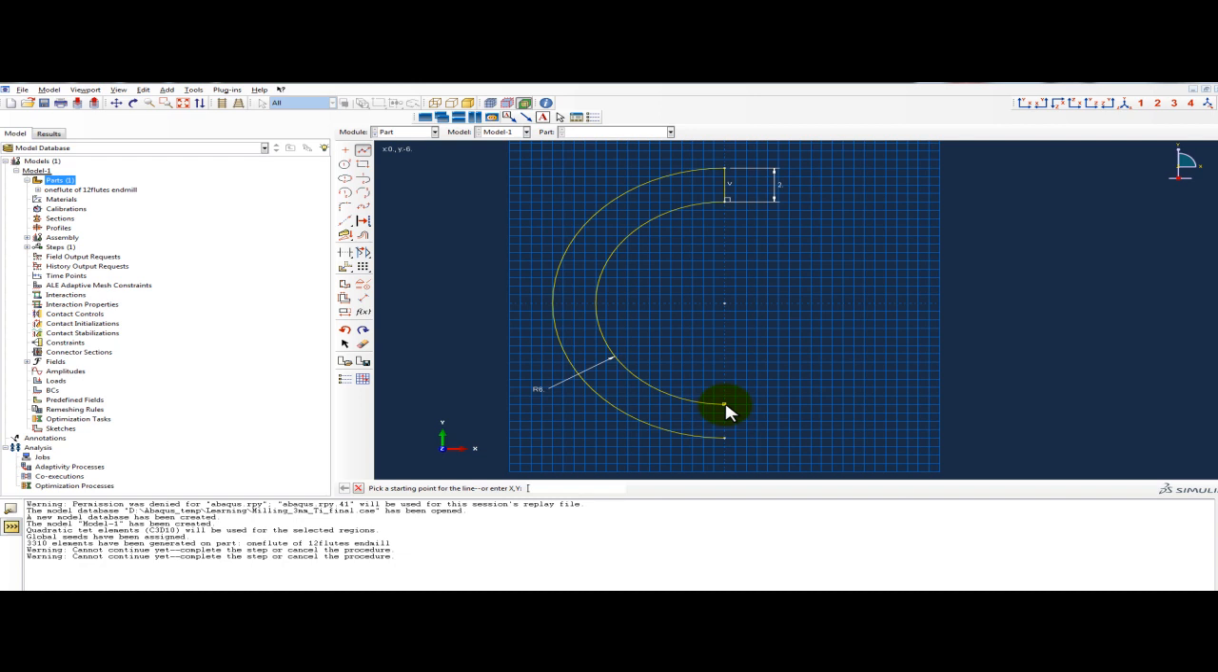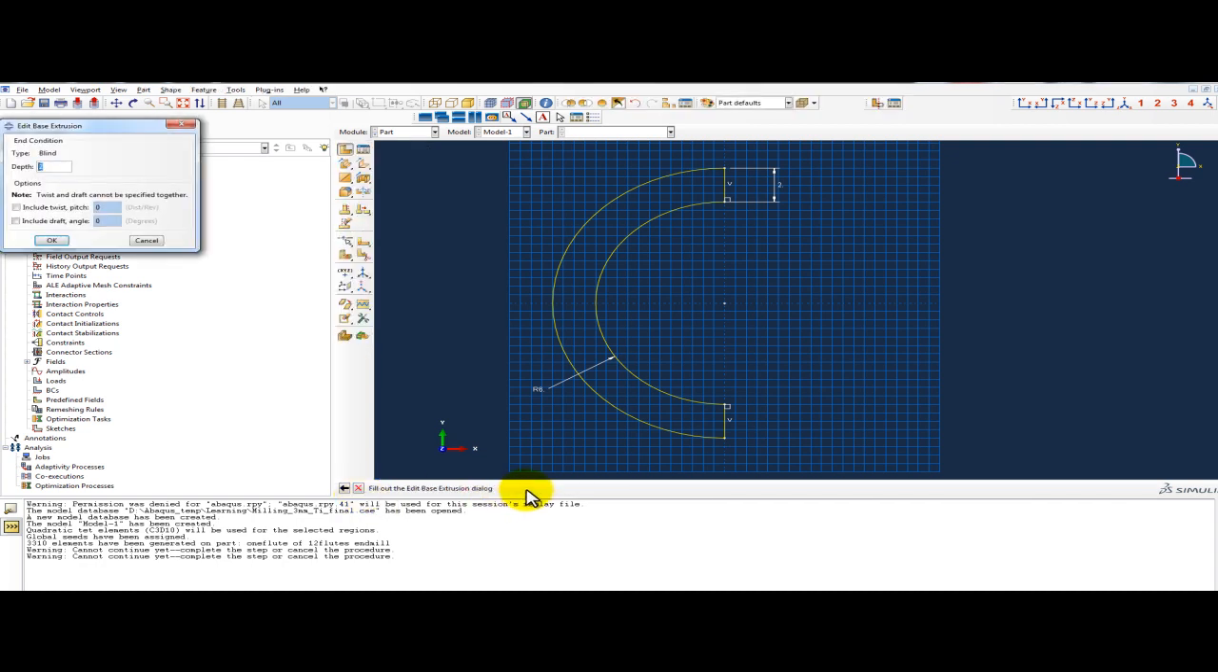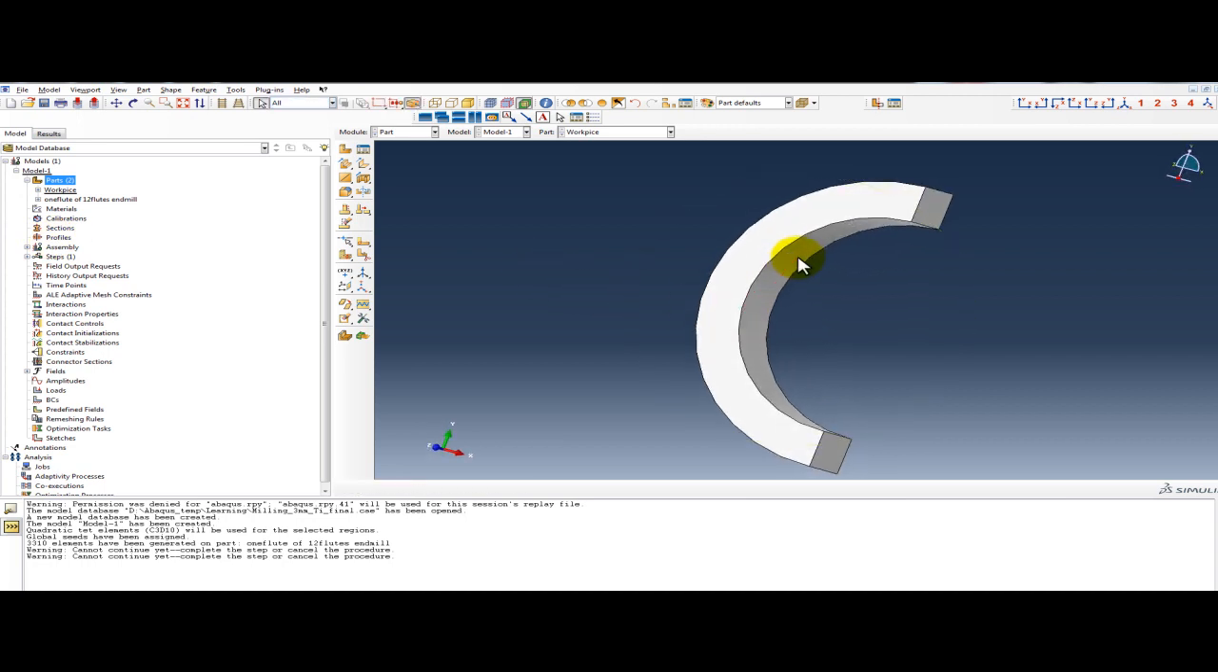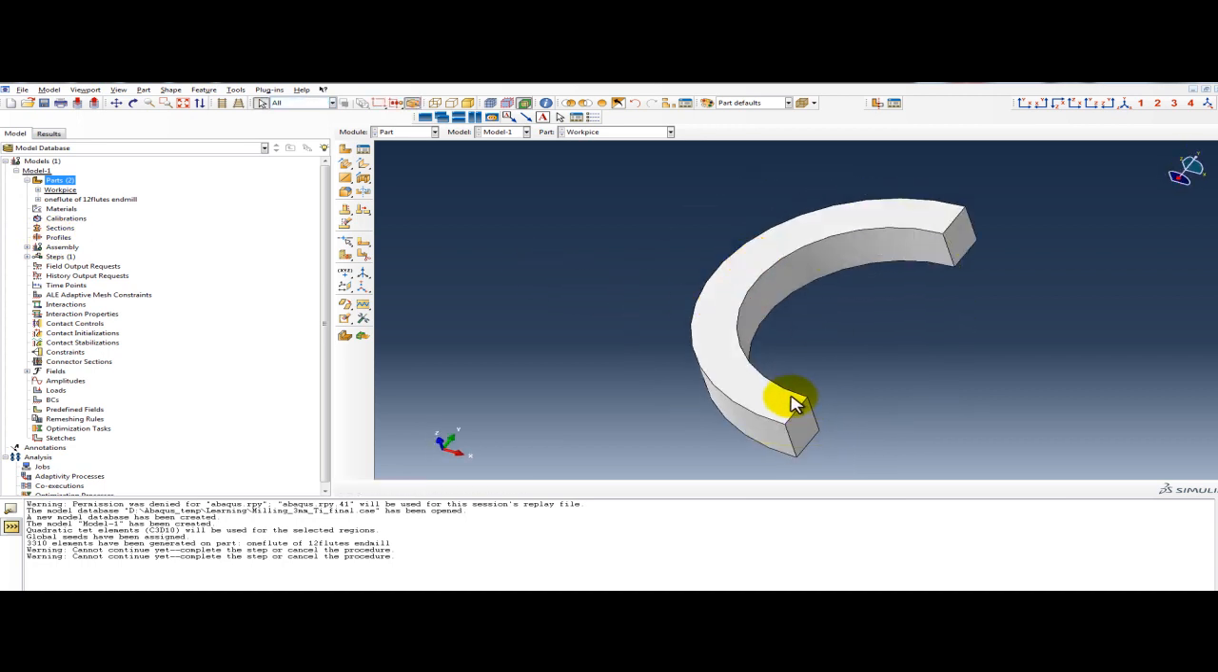Why are we making such a small workpiece? To reduce the number of elements, and it will increase simulation speed. Now click on this cross and click on done. So what should be the height? The depth of cut should be 1 millimeter, so the height should be about 3 millimeter. Okay, so this is our workpiece. Our tool will start cutting from here. It will cut through this line, and finally it will remove this material.